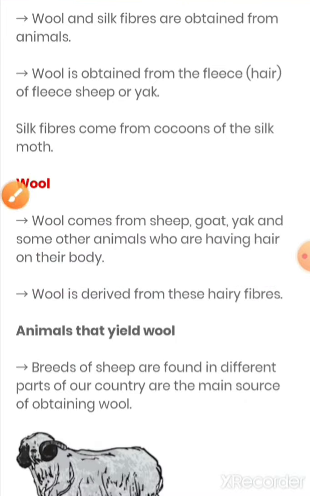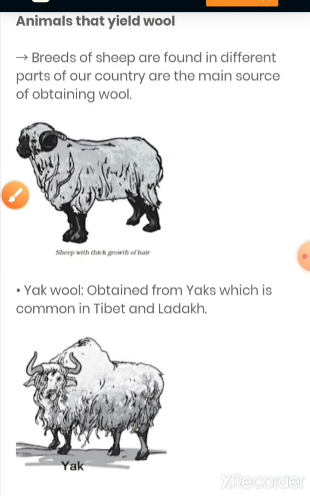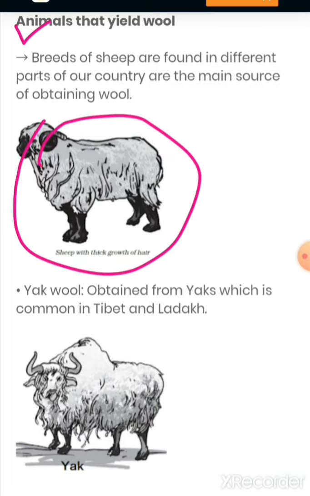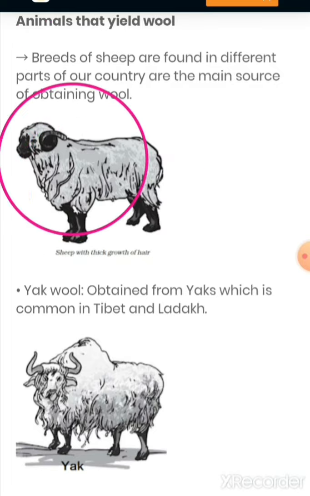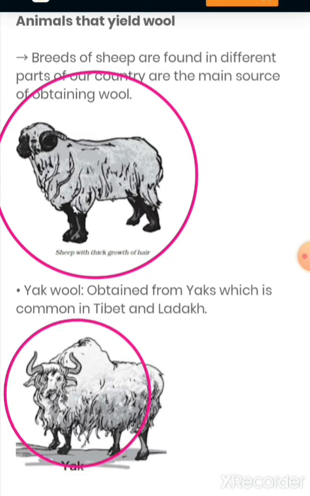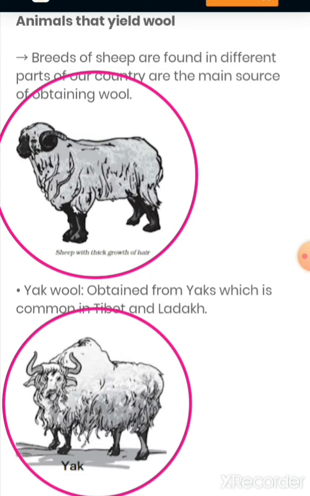Now, animals that yield wool. These are the animals like this. This is one of them, and this is one of them. So what are they? Let us read. Breeds of sheep found in different parts of our country are the main sources of obtaining wool. So this is a sheep.